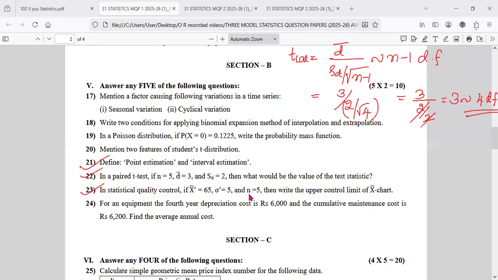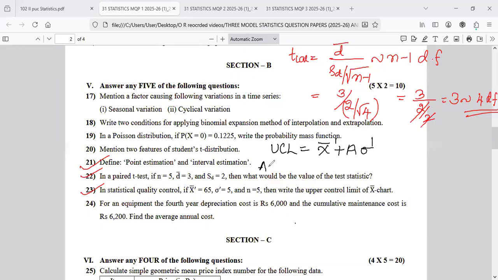Left side formula, right side formula. They ask for the UCL. It's completely under the left side. So X bar prime plus A sigma prime. Okay, N is equal to 5.